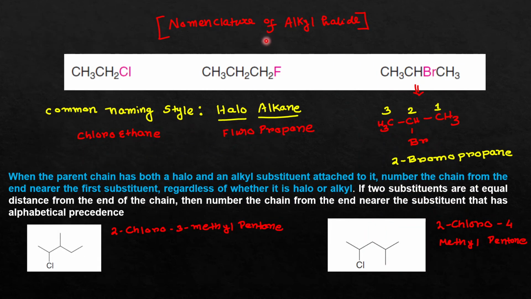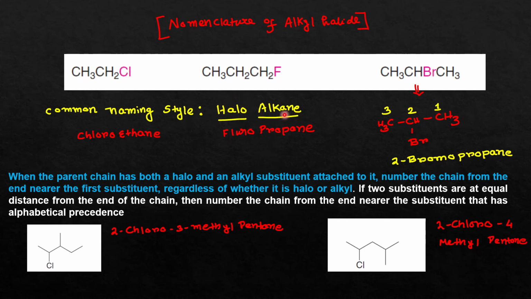Now I will discuss the nomenclature of alkyl halides. You can see that an alkyl halide consists of two portions. One is the alkyl portion and another is the halide portion. The common naming style is haloalkane. Halo means if you have a chlorine atom attached, you will write chloro. If you have a fluorine atom attached, you will write fluoro. If you have a bromine atom attached, you will write bromo. Or if you have an iodine atom attached, you will write iodo. So that's why this common name is halo.